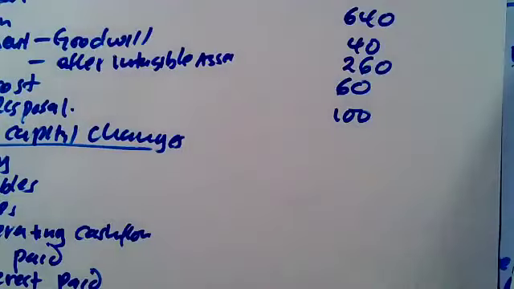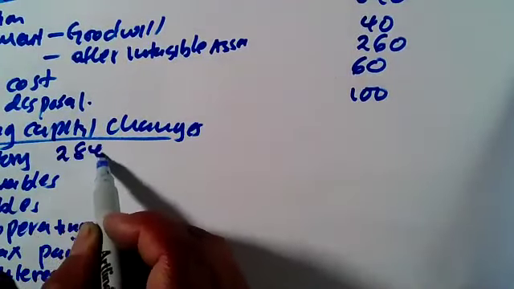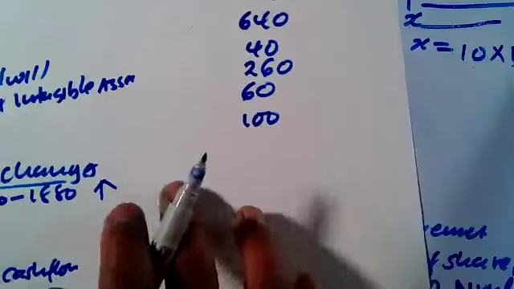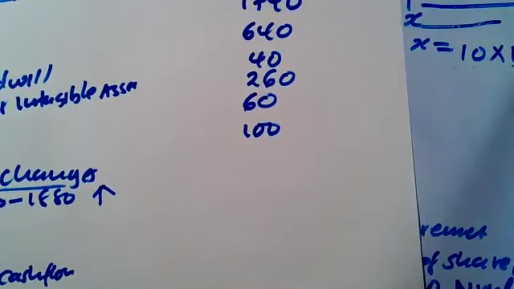So that increase ni ngapi? It is 2840 minus 1880. It's an increase. So that means the inventory increased by an amount of, sorry, that is 960.